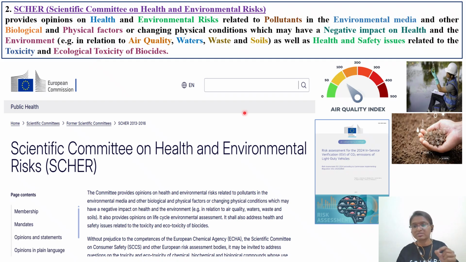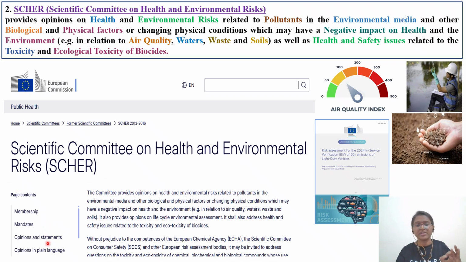Here you can see risk assessment for 2024. So the list of chemicals they have given, here you can see the example, emission of light duty vehicles. So whatever emissions are emitted by these vehicles, those particular gases they have listed, and they have done the risk assessment. Similarly, you can go back and explore this database.